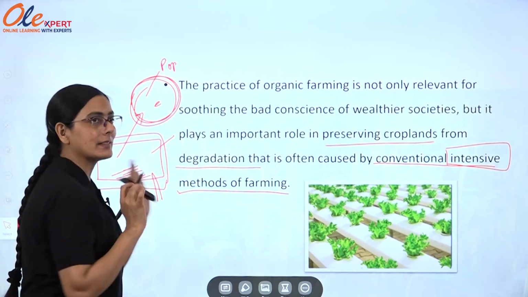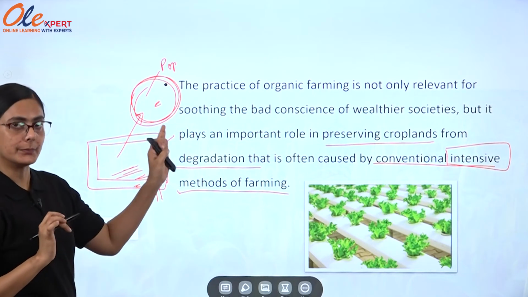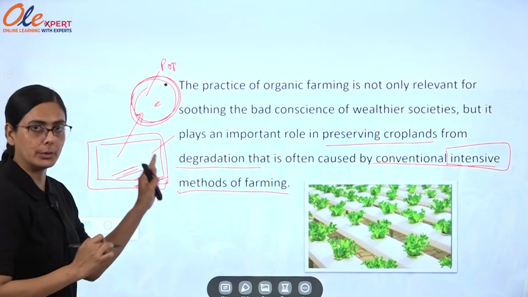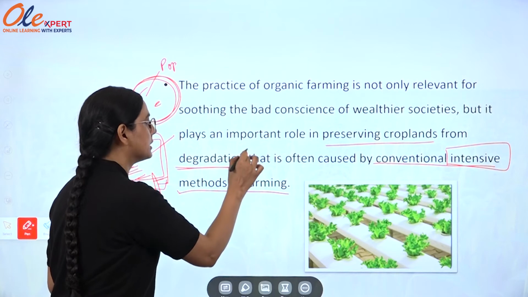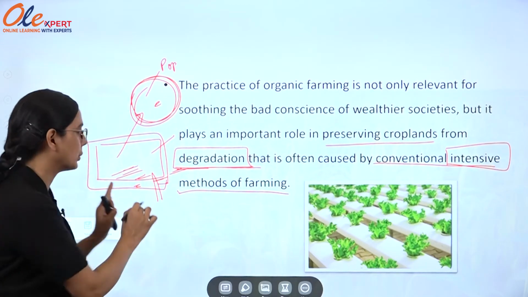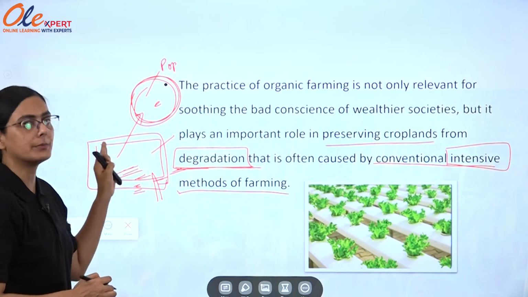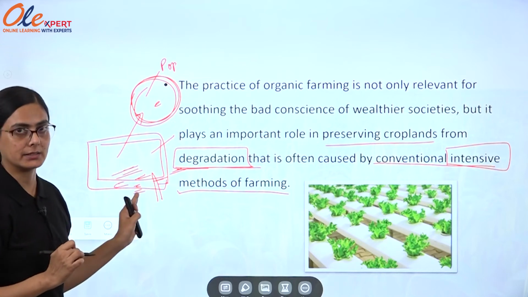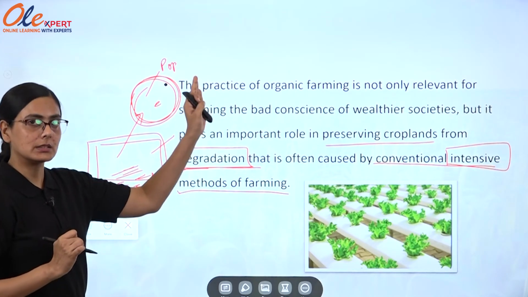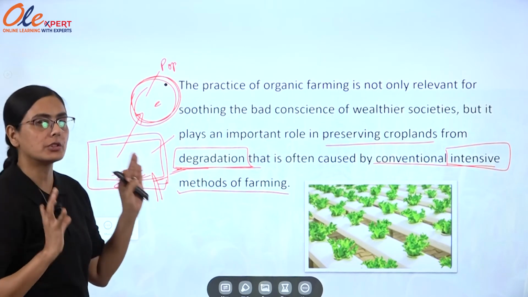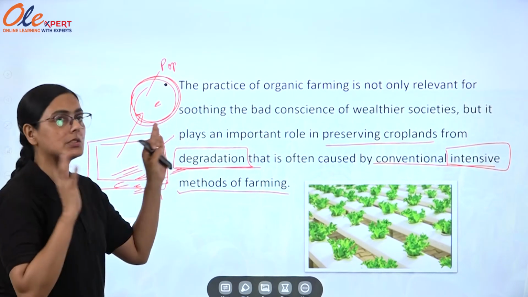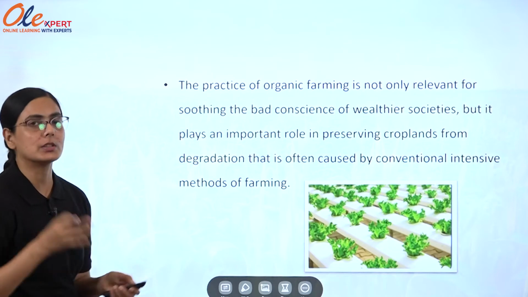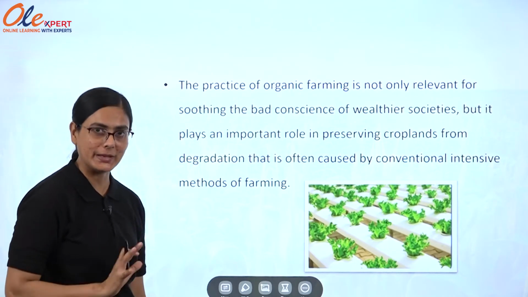So while practicing organic agriculture, this will decrease. In intensive farming, there is degradation of the soil and the environment. Obviously, we are getting too much from this piece of land, which means we are degrading the quality of this land. So by the practice of organic agriculture, we are reducing this possibility. These are the favorable or positive points for organic agriculture. Fine.